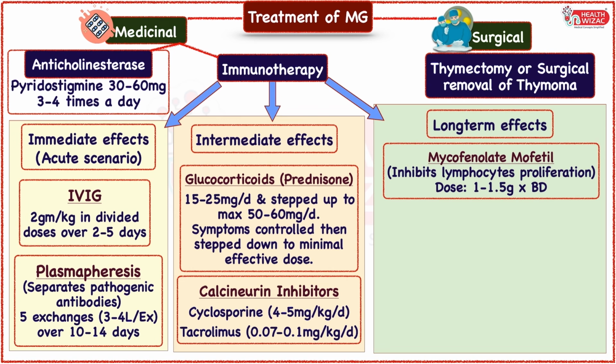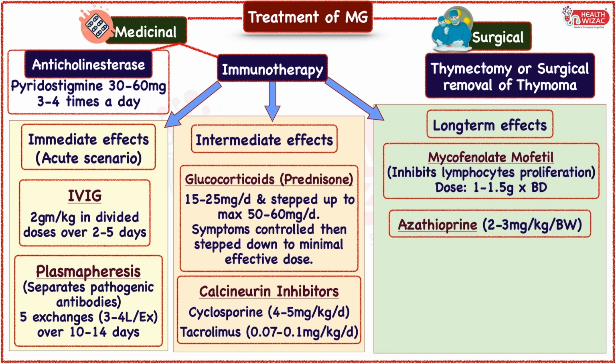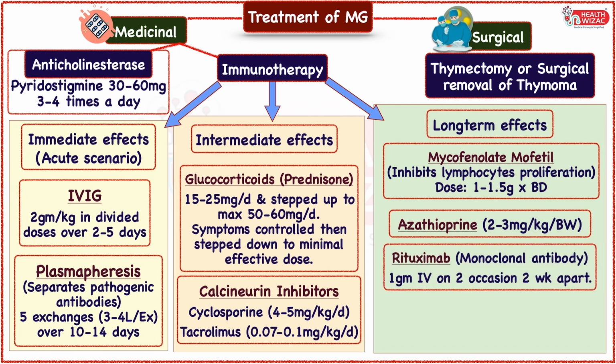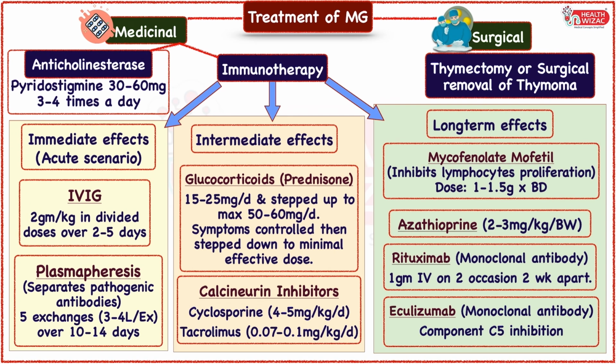Second drug is azathioprine, which is initially started with a dose of 50 mg per day and is gradually stepped up to 2 to 3 mg per kg of total body weight. Third is rituximab, which is a monoclonal antibody binding to CD20 molecule of B lymphocyte and is given in a dose of 1 gram IV on 2 occasions 2 weeks apart and can be repeated periodically. And last is eculizumab, which is also a monoclonal antibody which works by inhibition of complement C5.